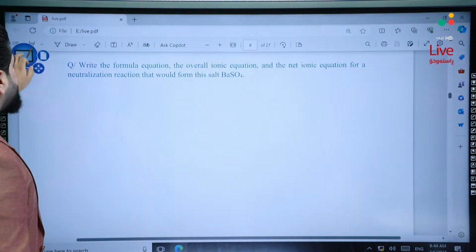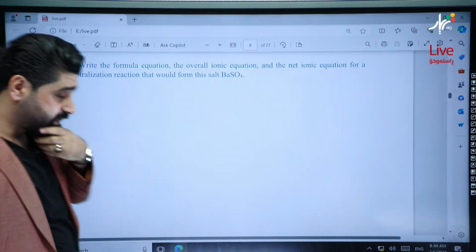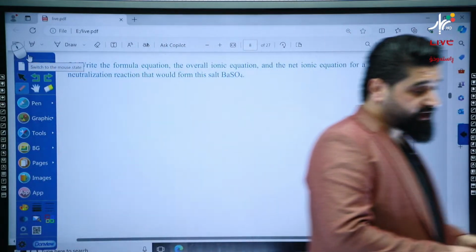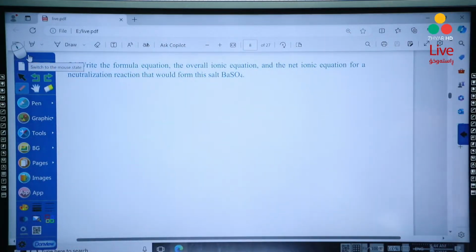And about the neutralization reaction. You have to know the neutralization reaction. It's important.